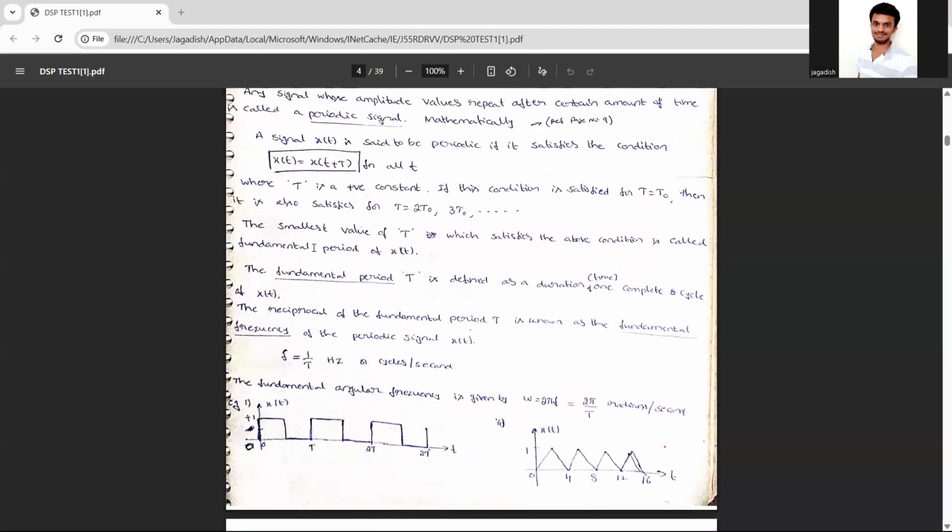So look at the example. Whenever you take this example, what happens here? This signal, the pulse going upwards will go downwards, and this signal is again repeating, right? So we call this a periodic signal.